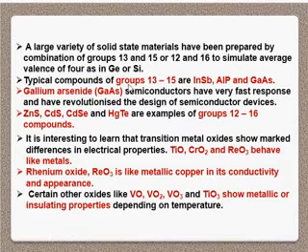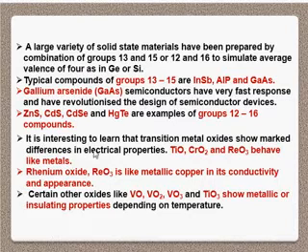Typical compounds of groups 13 and 15 are InSb, AlP and GaAs. Now gallium arsenide, that is GaAs, semiconductors have very fast response and have revolutionized the design of semiconductor devices. ZnS, CdS, CdSe and HgTe are examples of group 12 and 16 compounds.